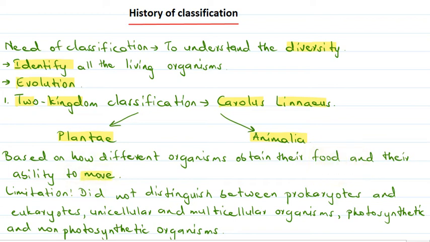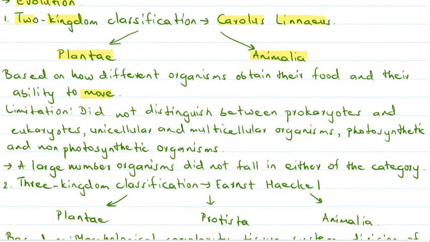This system of classification had some limitations, that it did not distinguish between prokaryotes and eukaryotes, unicellular and multicellular organisms, as well as photosynthetic and non-photosynthetic organisms. So a large number of organisms did not fall in either of the category. So this system of classification became inadequate.